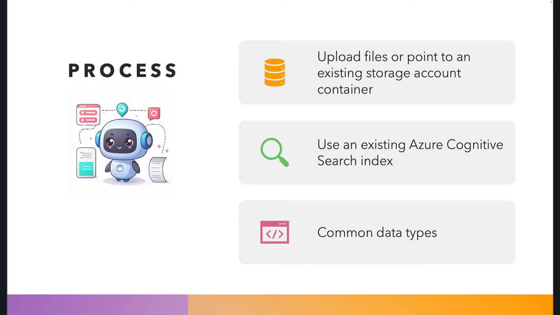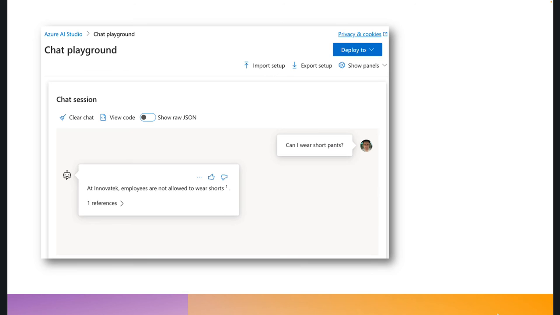Now, this solution today supports out-of-the-box common data types. So doc, PDF, PowerPoint, Markdown, text, HTML, that's all supported. No other ones are supported. That's something that might come in the future. Or maybe this is all you need. Or you convert everything to text yourself. There are all kinds of solutions, of course, that you can take.